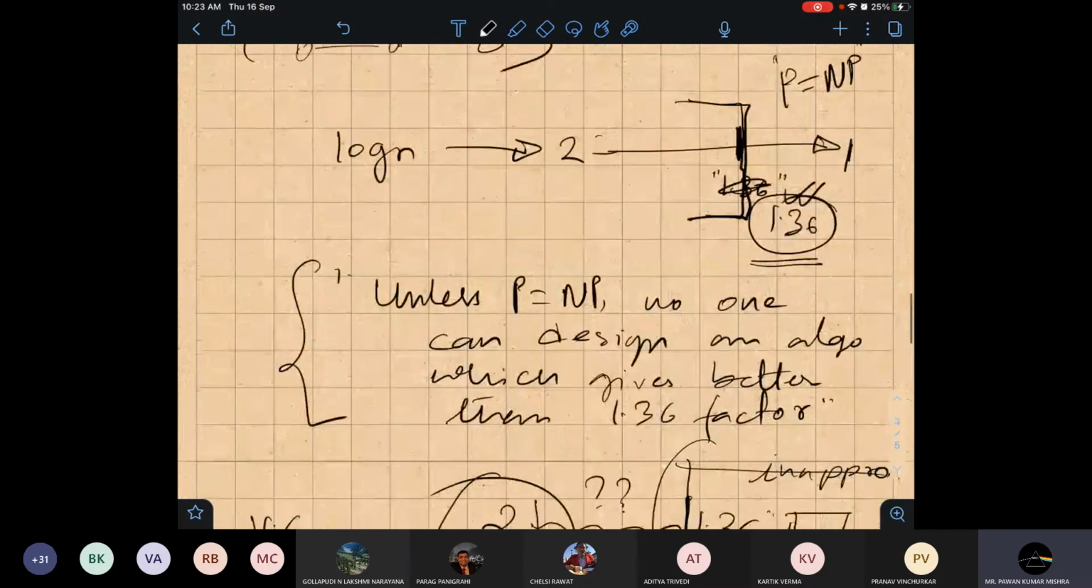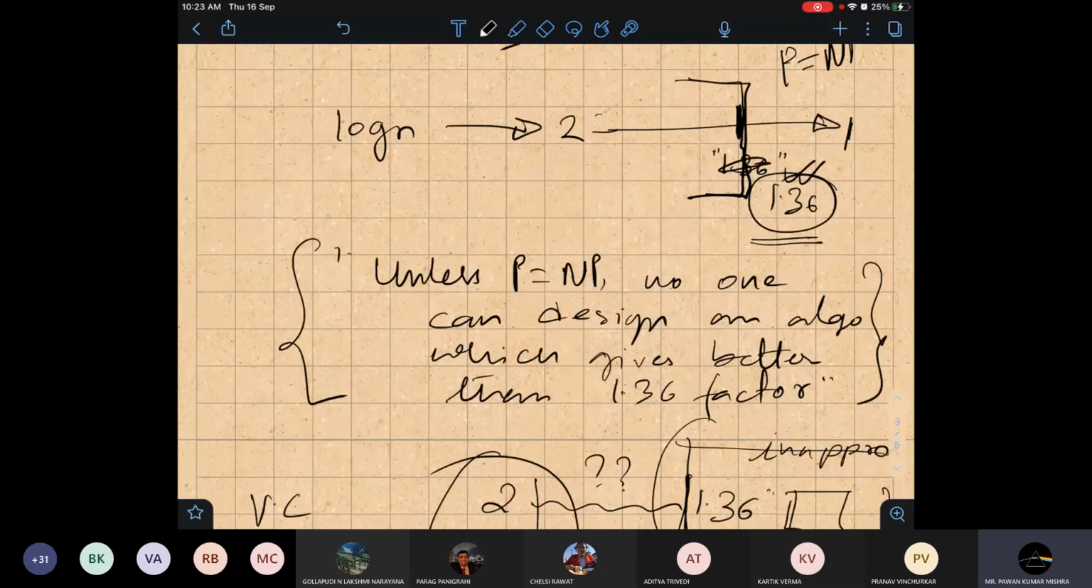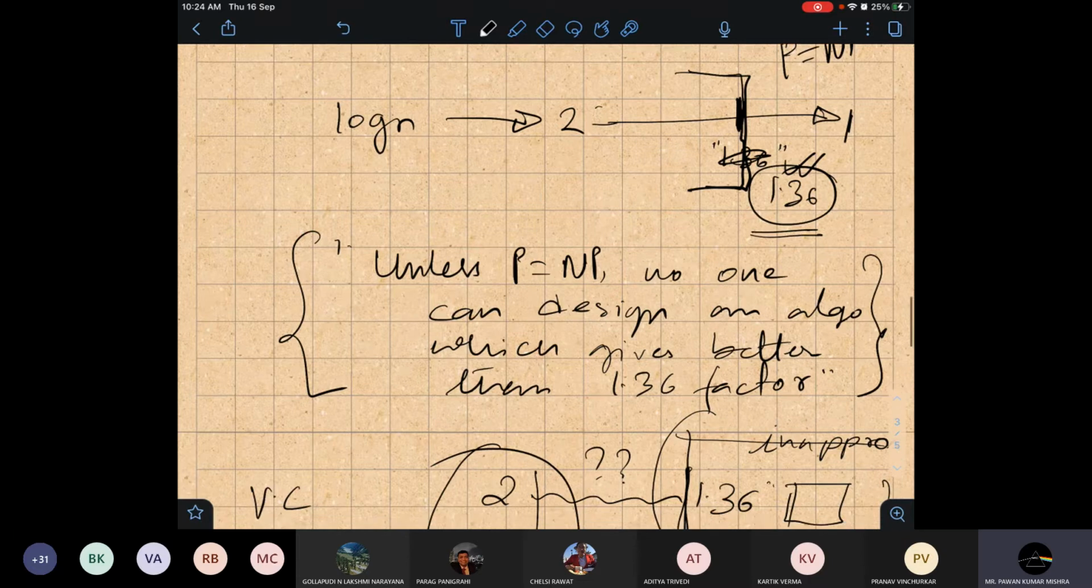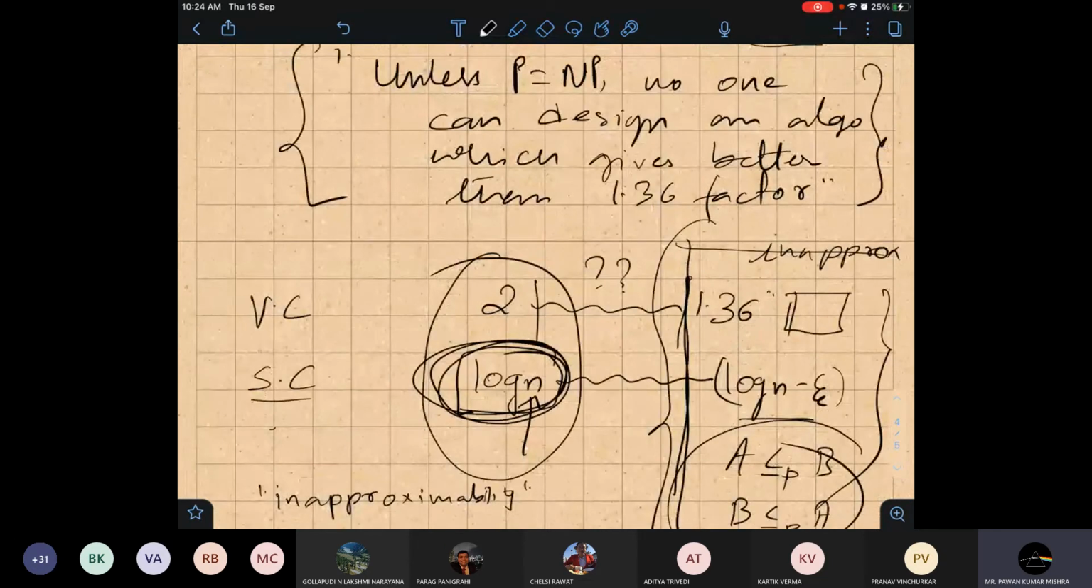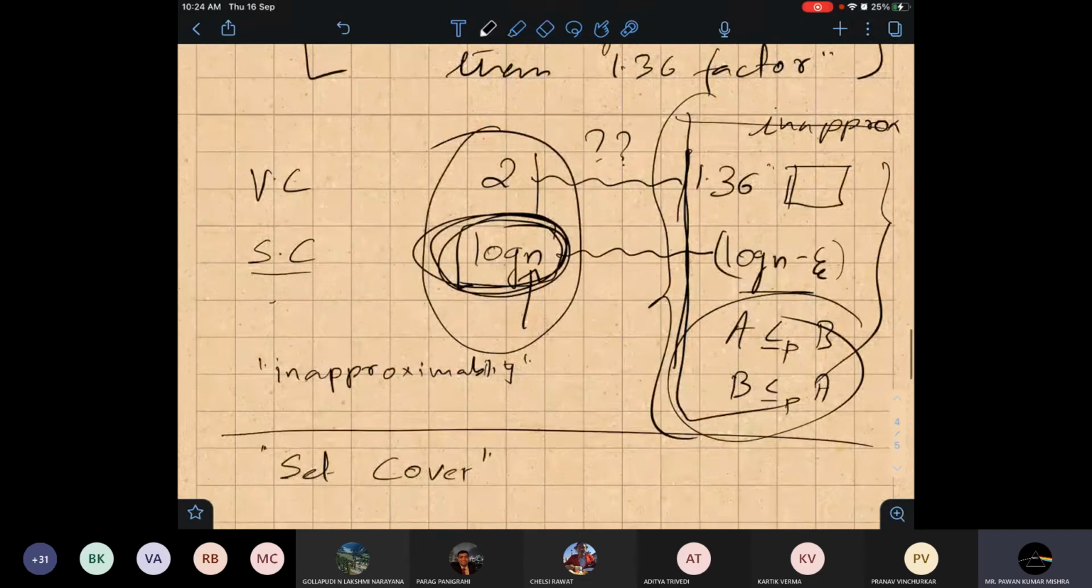Okay. So this statement, what I wrote now, is a very nice statement. People don't write it in this way; they write it more formally. But this is the idea, or the intuition, of what they want to say: unless P is not equal to NP, no one can solve this problem better than 1.36 expected. You will get these lemmas in the standard algorithm book.